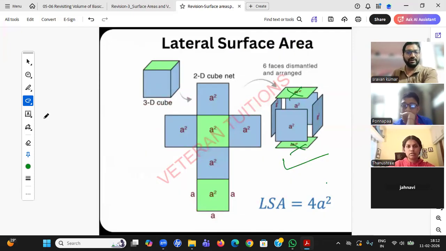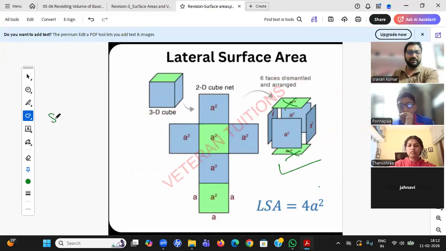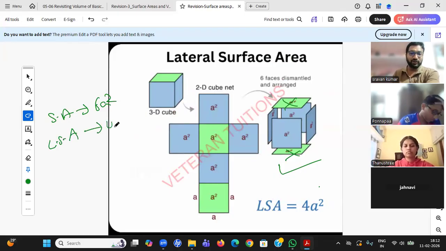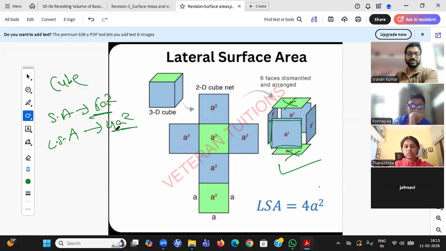Okay, so in this way we have seen surface area of a cube is 6a square. Lateral surface area, which is nothing but top and bottom are removed, that is 4a square. Finished. Cube, only this much you need to learn. But try to see how I am framing the formulas. I am not remembering it. I just know, sir, a square is a square. Six sides are there, 6a square. If top and bottom are removed, only four sides, 4a square.